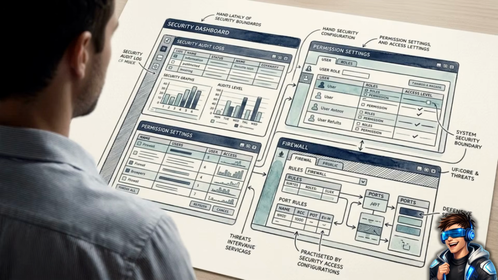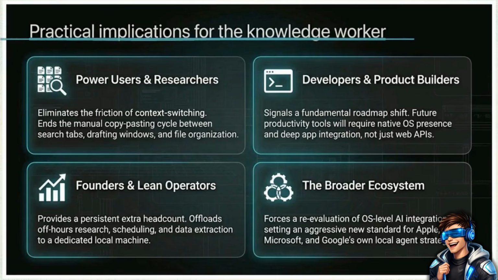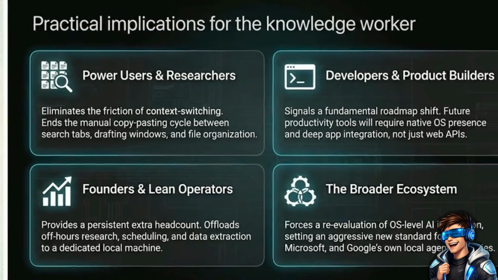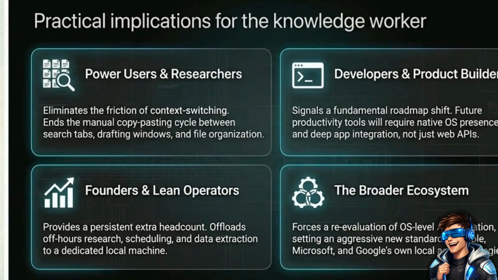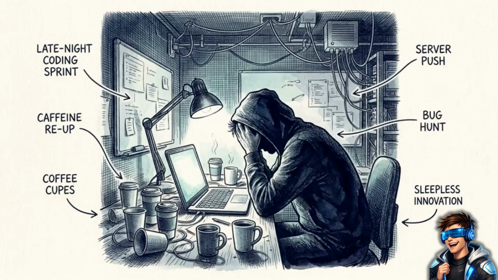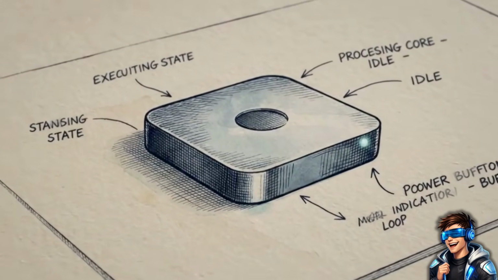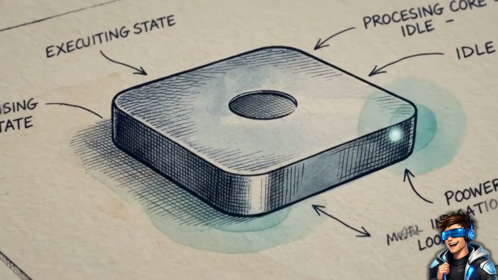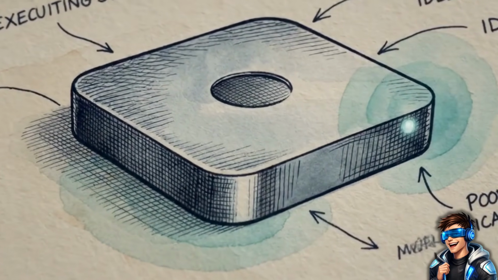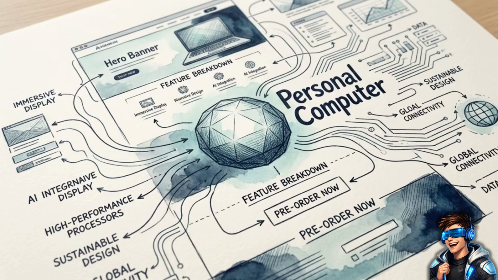This breakdown shows exactly who this infrastructure is built for. With a price tag of $200 a month for Perplexity Mac subscribers, the focus is squarely on the founders, lean operators, and power users, rather than casual consumers. For those lean teams, a $200 monthly cost is effectively the price of a persistent extra headcount. They can offload heavy data extraction, web research, and scheduling to a single local machine that stays active after business hours. However, we must separate Perplexity's launch day marketing materials from what has been independently verified in the real world.